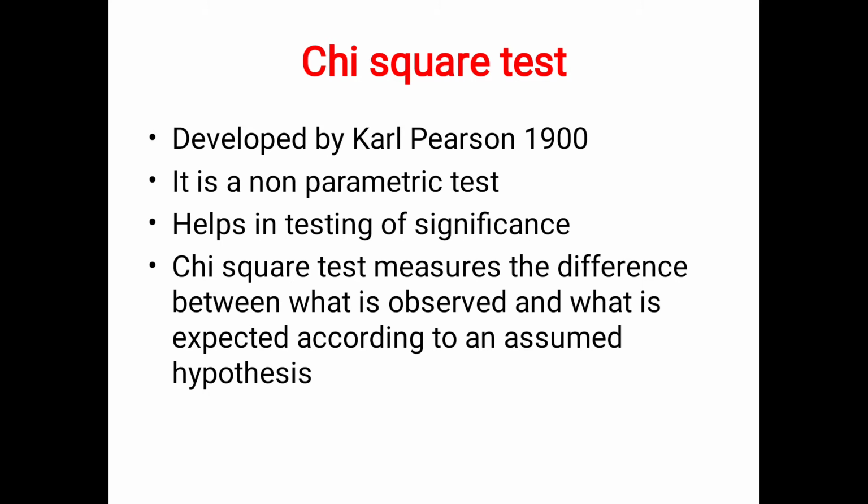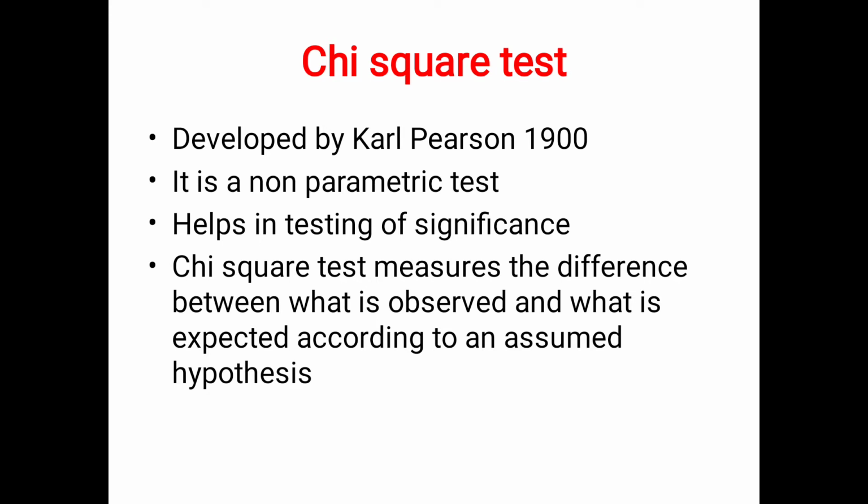Chi-square test. This chi-square test was developed by Karl Pearson. Karl Pearson has already introduced an important measure, that is correlation, in biostatistics. This chi-square test was also introduced by Karl Pearson in the year 1900. It is a non-parametric test that helps in testing of significance. The chi-square test measures the difference between what is observed and what is expected according to an assumed hypothesis.